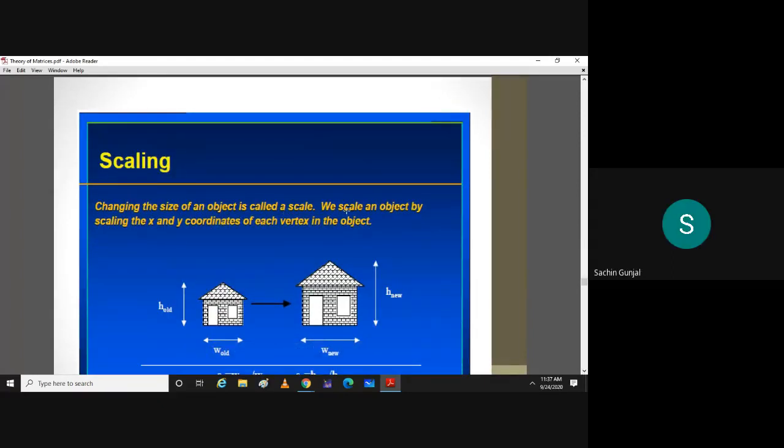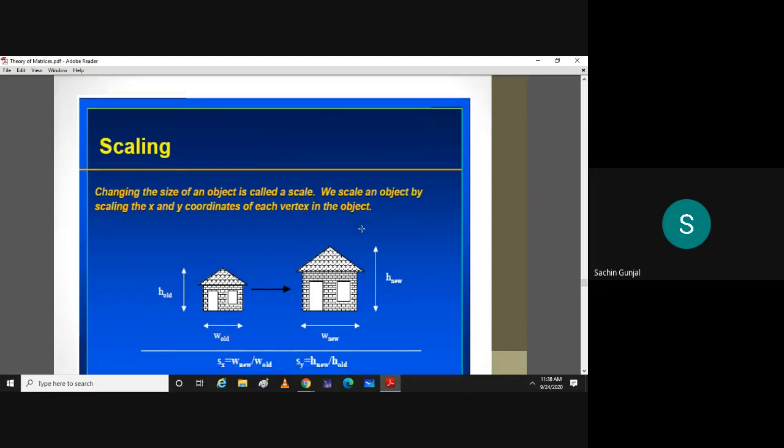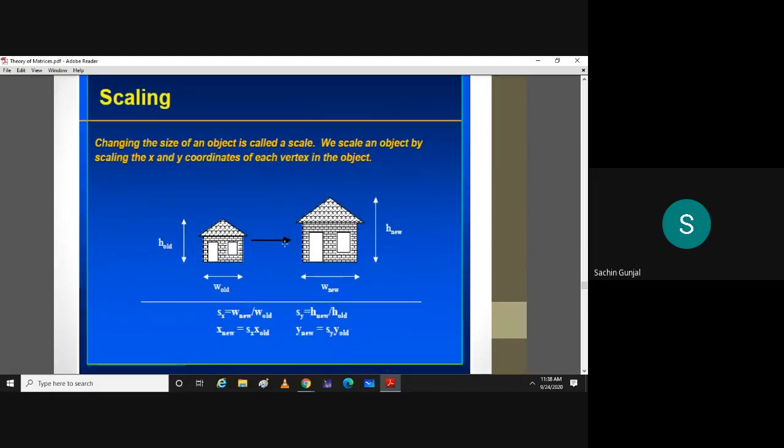Then second, changing the size of an object is called scaling. We scale an object by scaling the x and y coordinates of each vertex in the object. That is called the sx factor. You multiply the factor sx to the component of the original vector x, and sy to y, and then you will have the resulting vector x new comma y new.